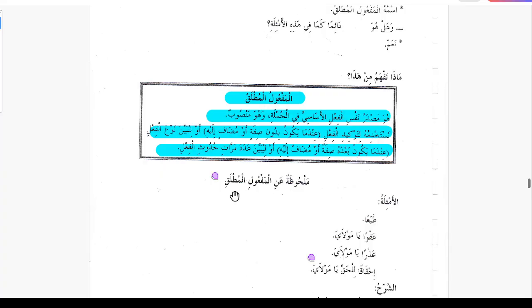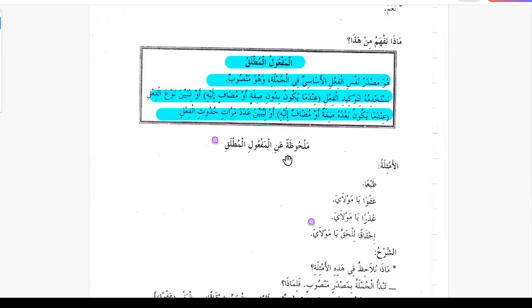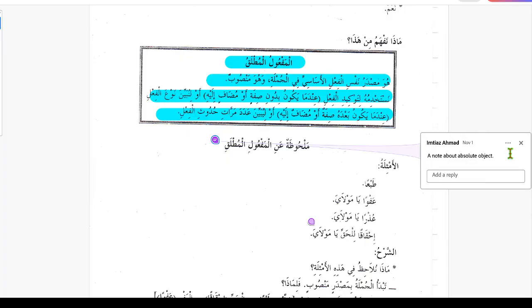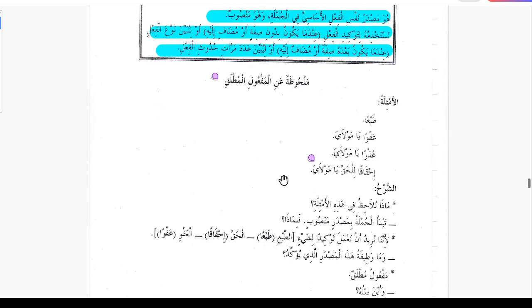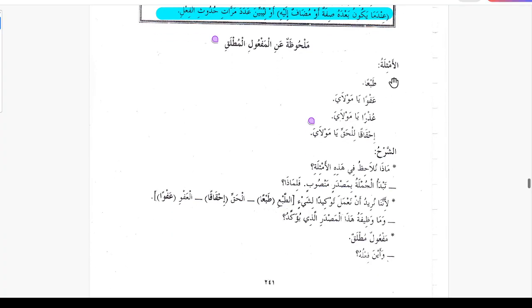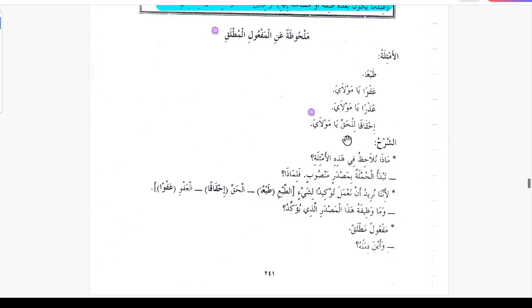Malhuzatun anil maf'ul mutlaq, a note about maf'ul mutlaq, something to remember. There are some examples. Taban, of course. Afwan ya maulai, pardon me, oh my lord. Uzran ya maulaya, forgive me, oh my lord. Ihqaqan lil haqqi ya maulaya, I will establish the truth, oh my lord.